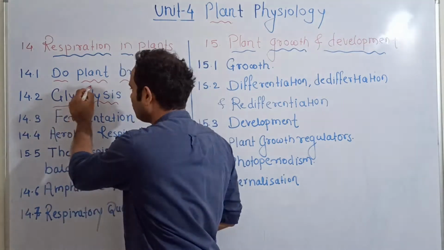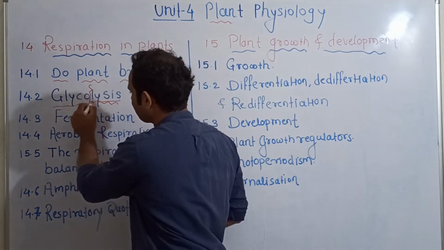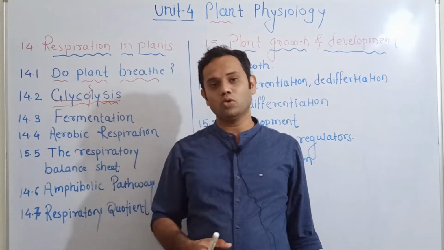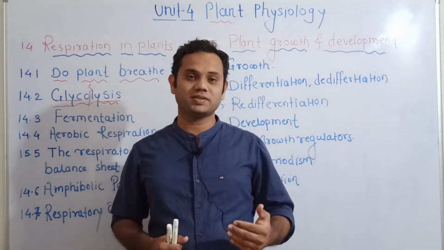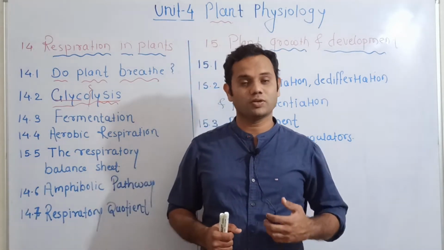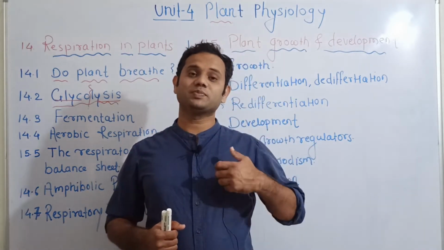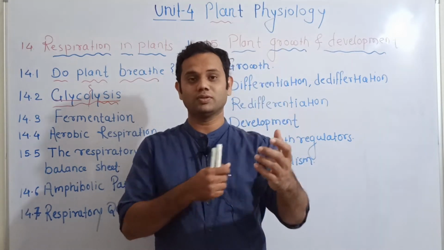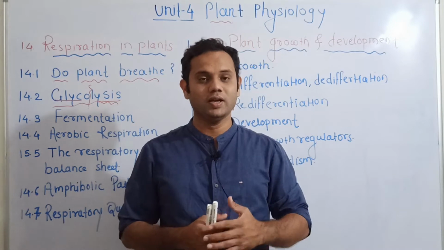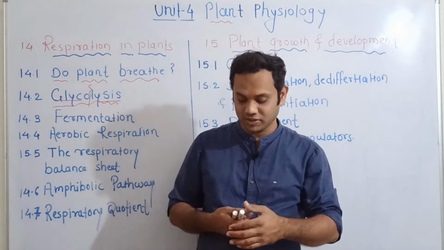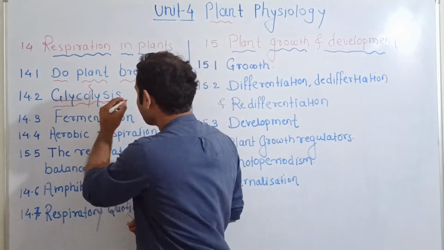Glyco means glucose, lysis means breakdown, so breakdown of glucose is called glycolysis. Respiration involves the production of energy, and energy is produced by breaking down energy molecules, that is glucose or a carbohydrate. So glycolysis is the first process that we are going to study.